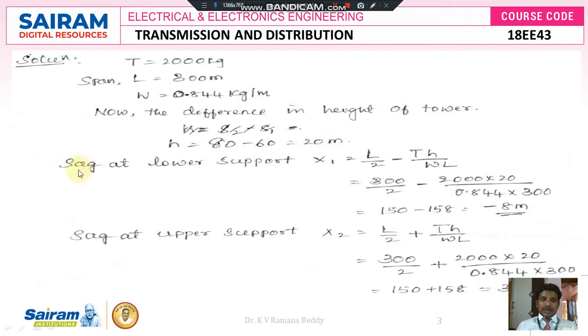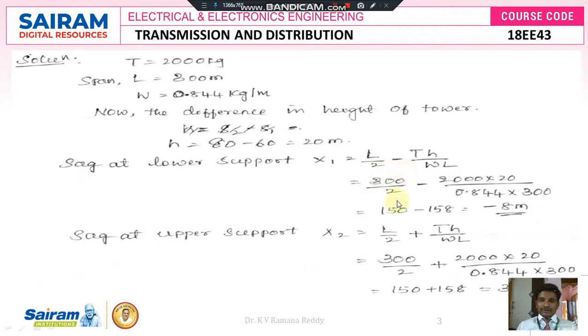Now we are going to calculate the sag at lower support, x1. As we know, the formula to find the sag at lower support is x1 equals L by 2, length of the span divided by 2, minus T, tension of the conductor, into H, the difference of the two tower heights, divided by WL, where W is the weight of the conductor per kg and L is the length of the span.